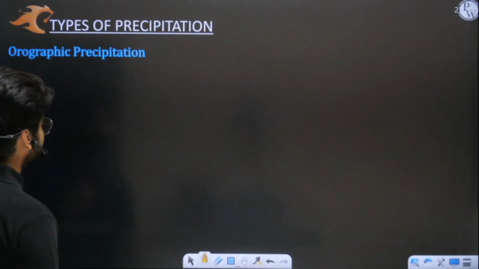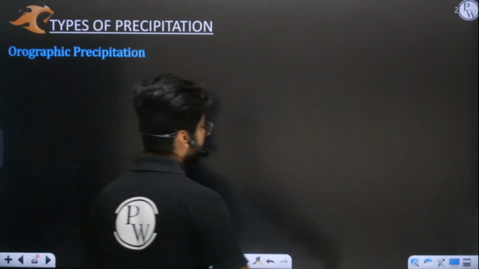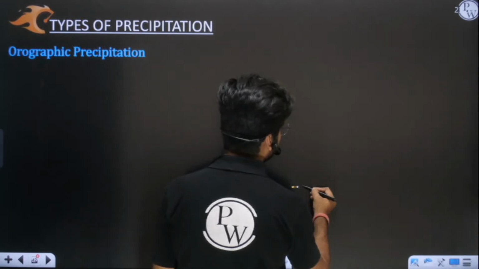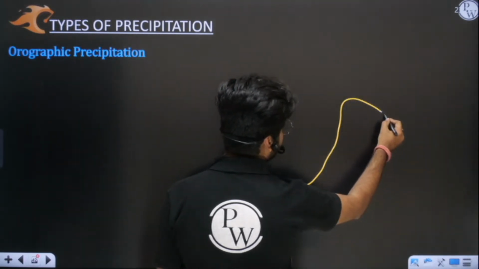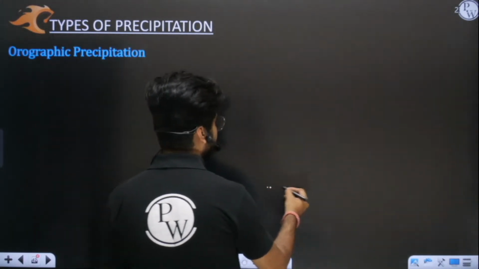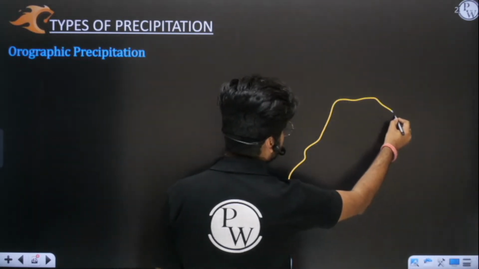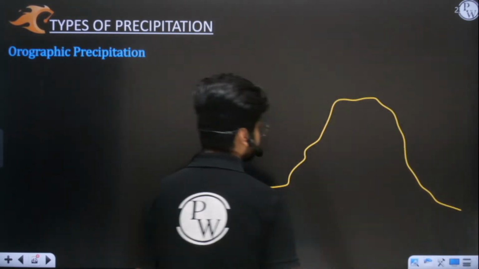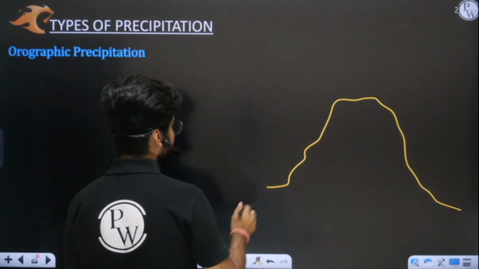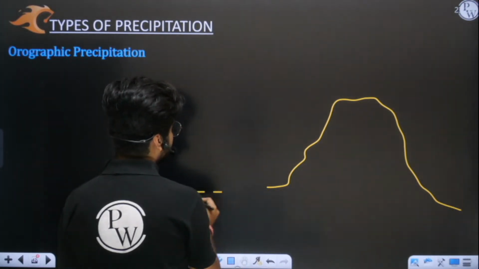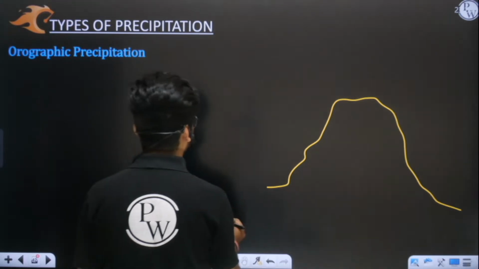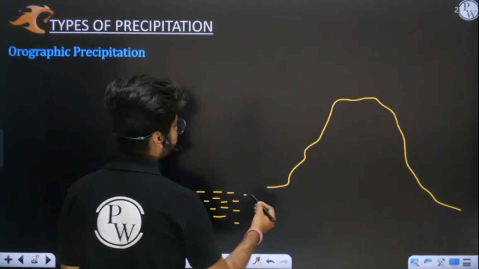Now we have orographic precipitation. See, what is orographic precipitation? It's a very simple concept. Let us imagine a mountain or some feature like that. Just imagine we have an ocean here, or any kind of water body. Just try to imagine.